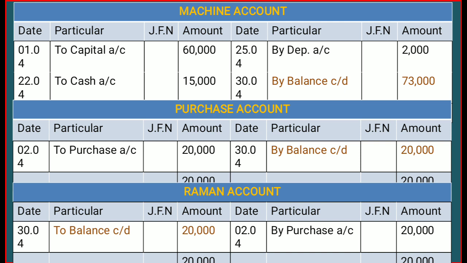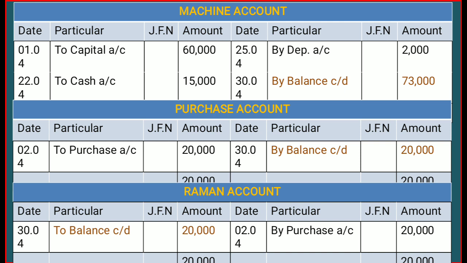And then again on the 22nd of April we have purchased one more asset. So it was machinery account debit to cash account. So we have to write machinery account debit to cash. On the debit side in the machinery account we have to write to cash, amount rupees 15,000. Along with this we have charged depreciation, and this is going to decrease the value of the asset. If the value of the asset is going to decrease, then we have to write that amount in the credit side. And what is the source? Why is machinery going to decrease? Just because of the depreciation. So that's why on the 25th of April we have written by depreciation account 2000.